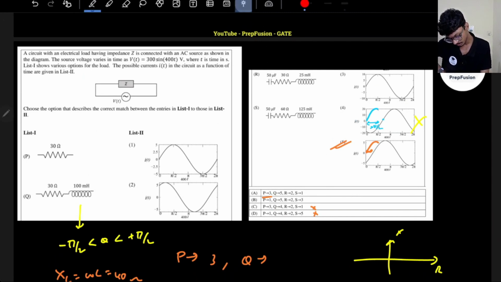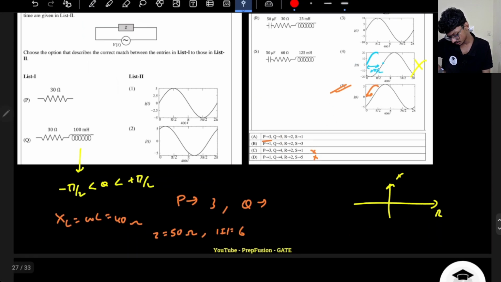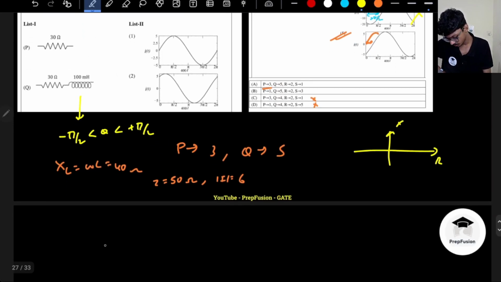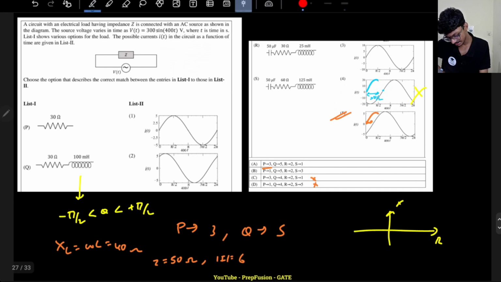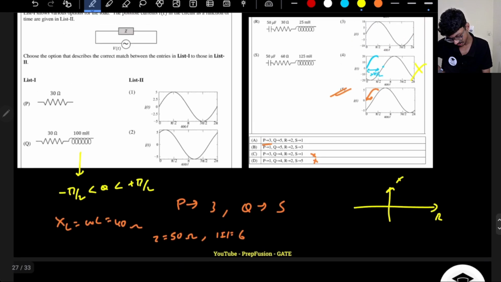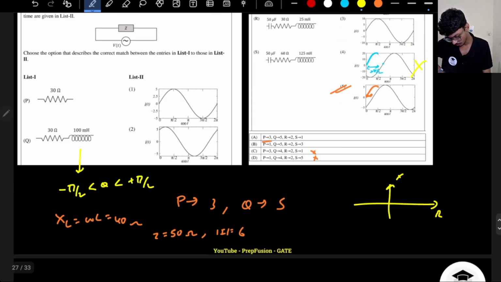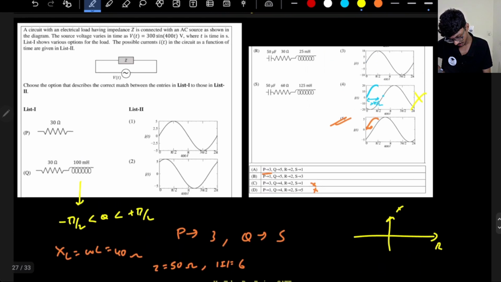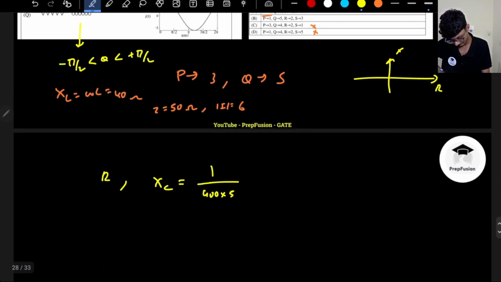Now what about R? Q will be with 5. R is an RLC circuit, right? So what is the reactance? Capacitive reactance is 1 by omega C, so this will be 1 by omega, omega is 400, into C, C is 50 micro.